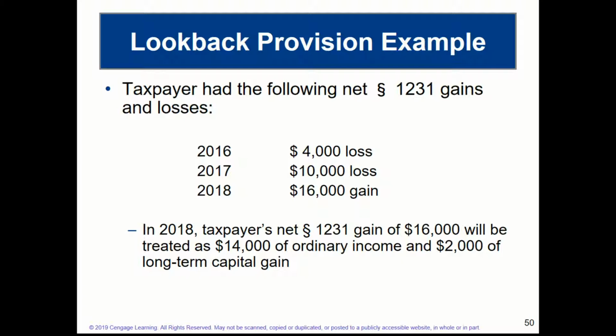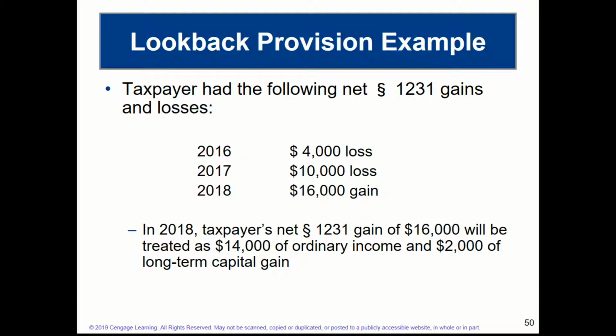And why is that? Because the IRS and Congress are not going to give us a double tax benefit of being able to take these losses in 2016 and 2017 at our marginal tax rates, which is a benefit to us, and then turn around and attempt to take advantage of these offsets from previous years. Those offsets are going to be treated as ordinary income again, because we already had the benefit of the ordinary income deduction, that is to say the ordinary loss deduction.